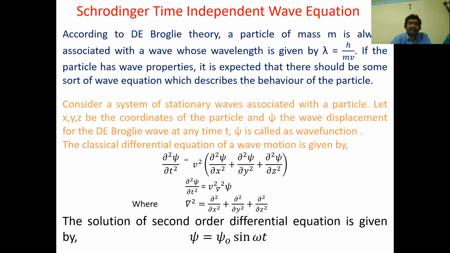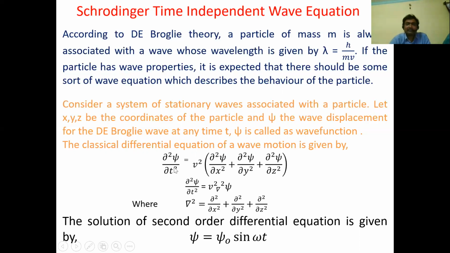Let x, y, z be the coordinates of the particle and psi the wave displacement for the de Broglie wave at any time t. Here psi is called the wave function. The classical differential equation of a wave motion is given by dou square psi by dou t square is equal to v square into dou square psi by dou x square plus dou square psi by dou y square plus dou square psi by dou z square.